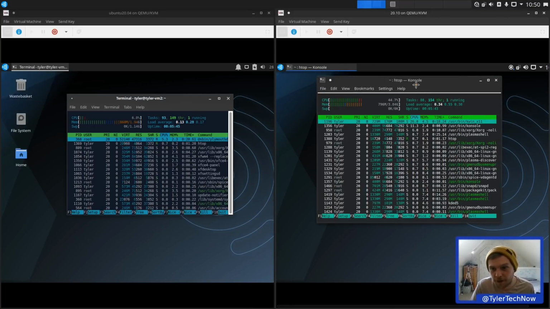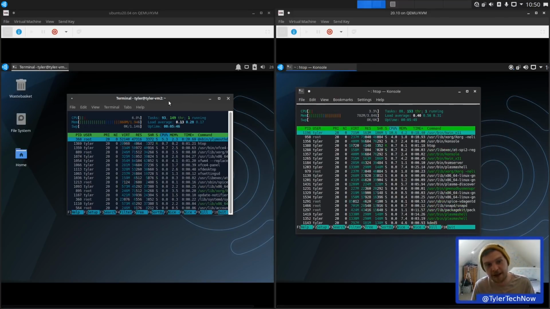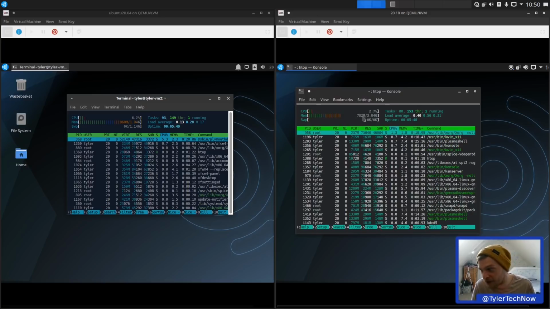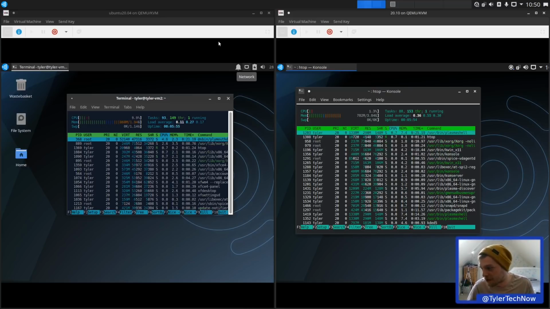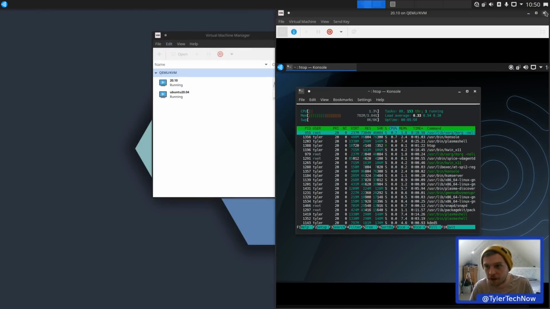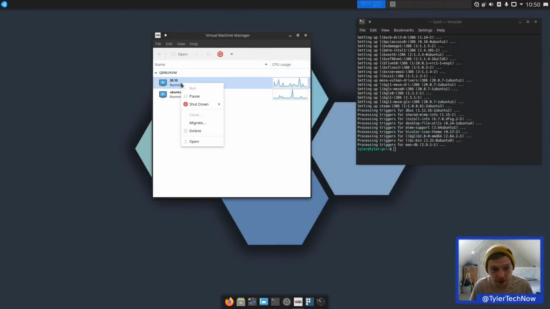So although the default usage was a little bit higher on KDE, we're now using less on the KDE version than we are on the XFCE version. So there's not really a lot in it in the memory usage, so it does make you wonder why there is that new limit there. Let's close that. But like I said, I would never try and use Ubuntu Studio with anything less than 8 gig, to be honest with you.